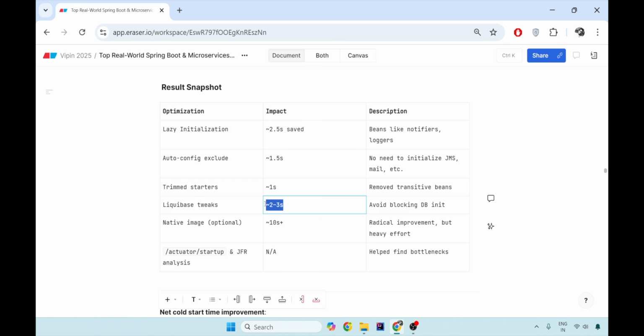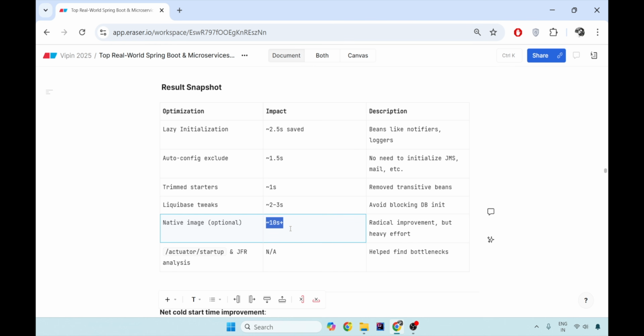Native image is completely optional. It is a very big improvement, but a very heavy effort. To create the image at build time itself, a lot of code changes have to be done, and those are breaking code changes. But it saves the highest amount of time during the cold start: more than 10 seconds is saved with native image.